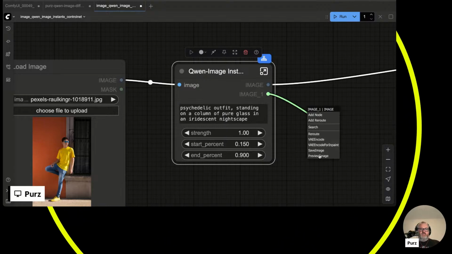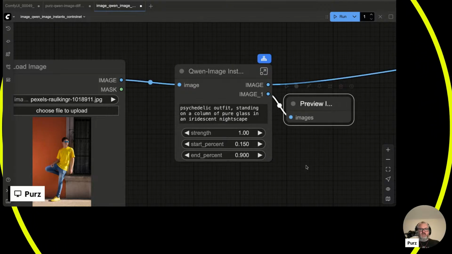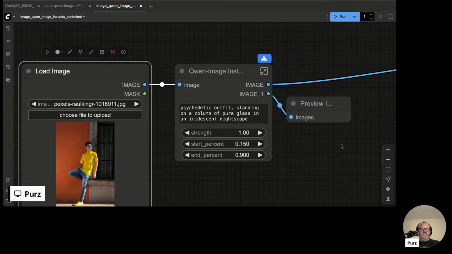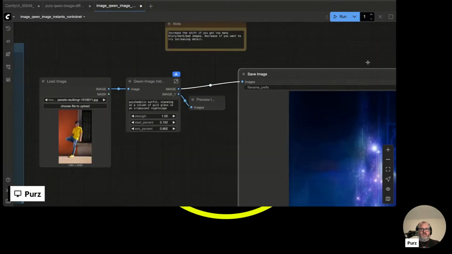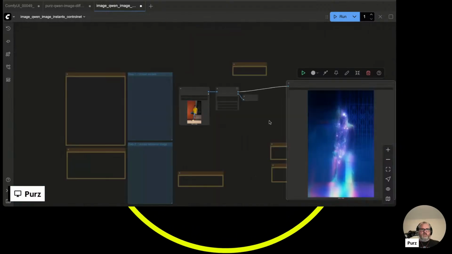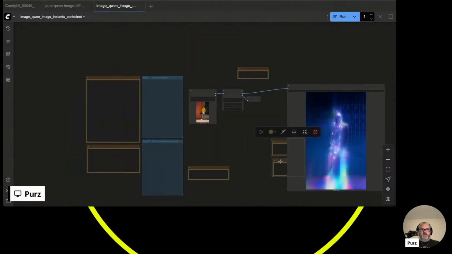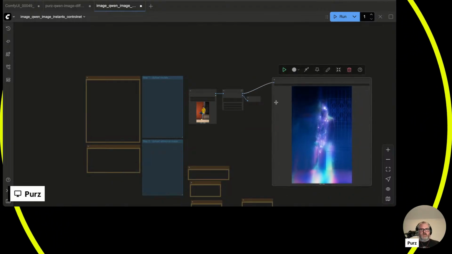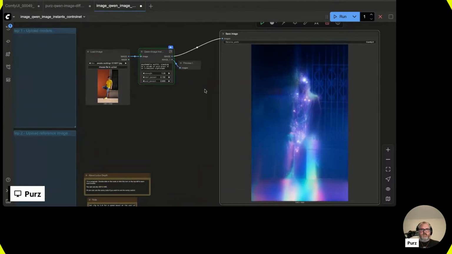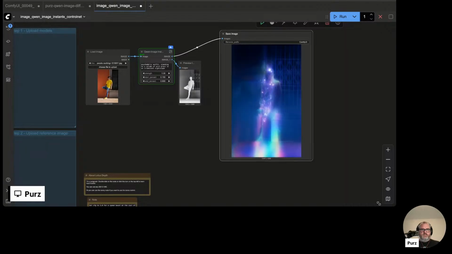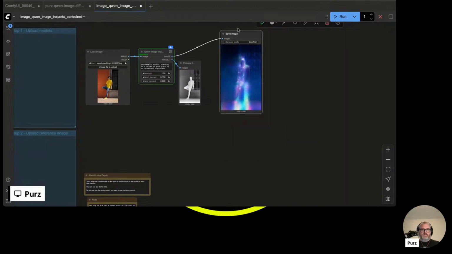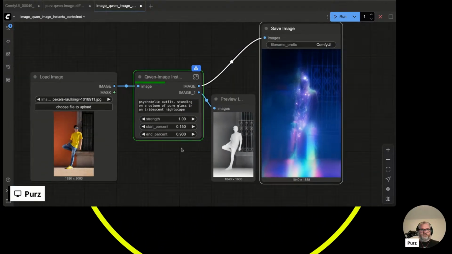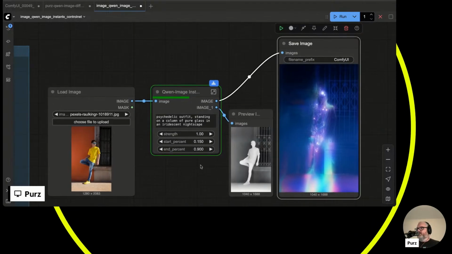And then this is our little preview so we can see what it's doing. And then if I run this, by all magic, it should just work. Wink. Let's move around some of these notes, get them out of the way. Run it. A little smaller. So that's our whole workflow.